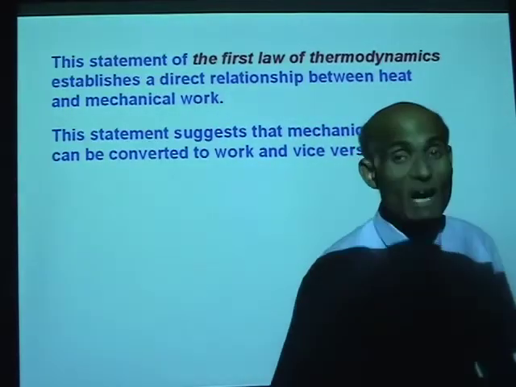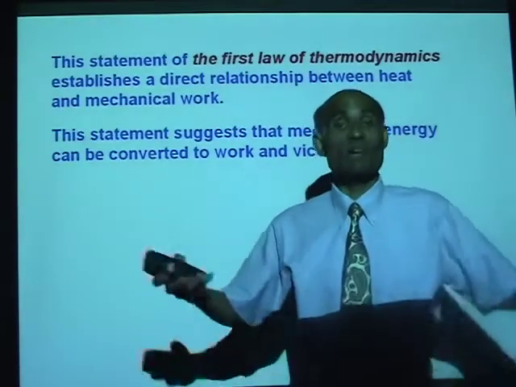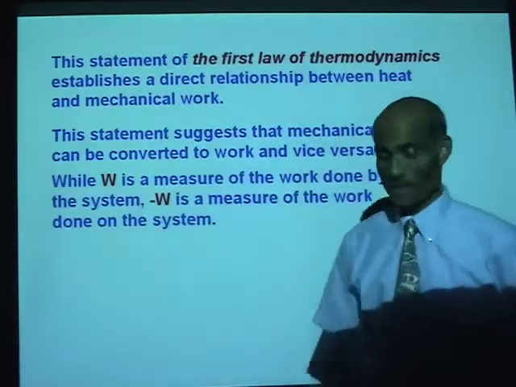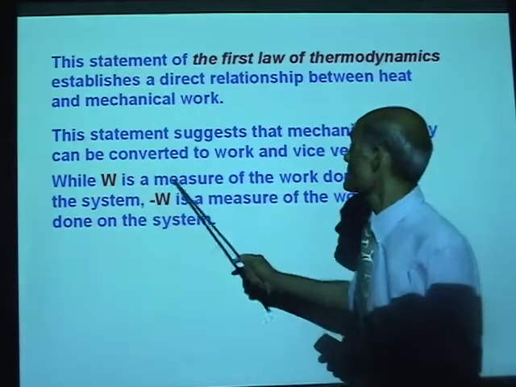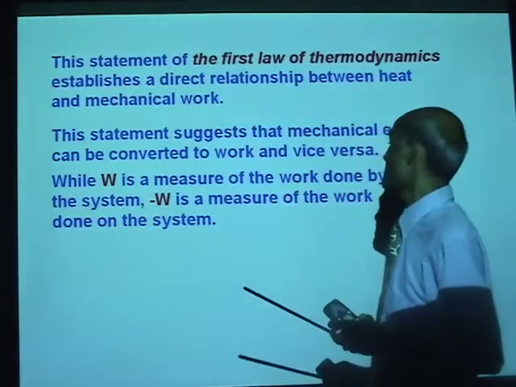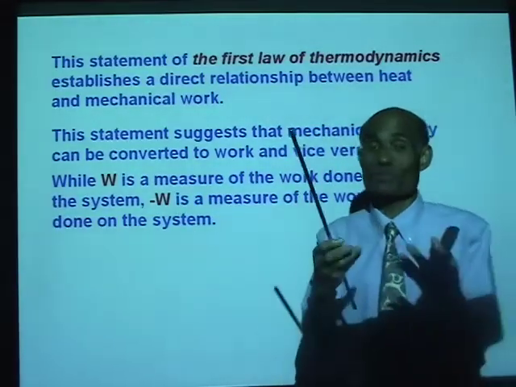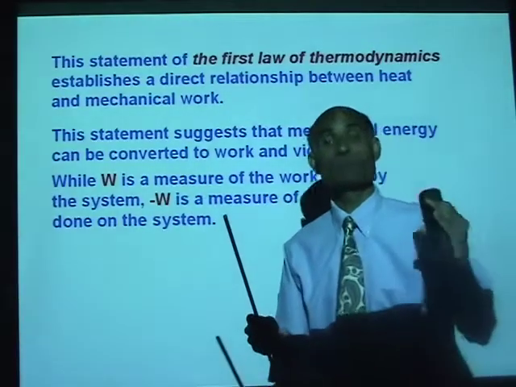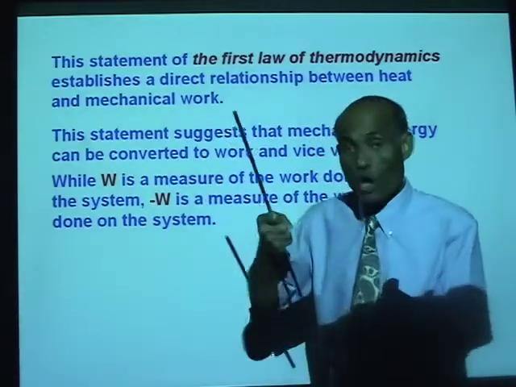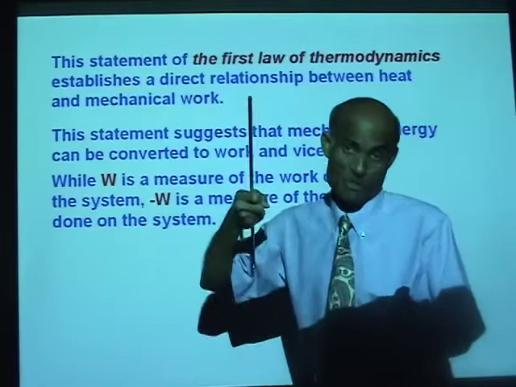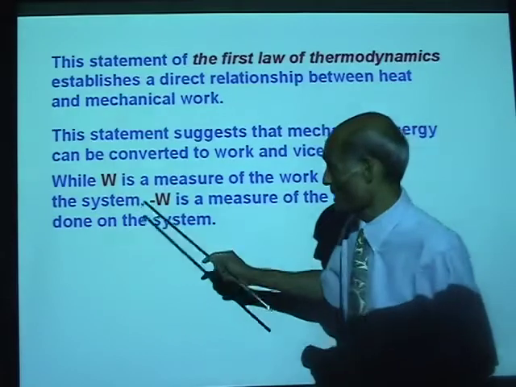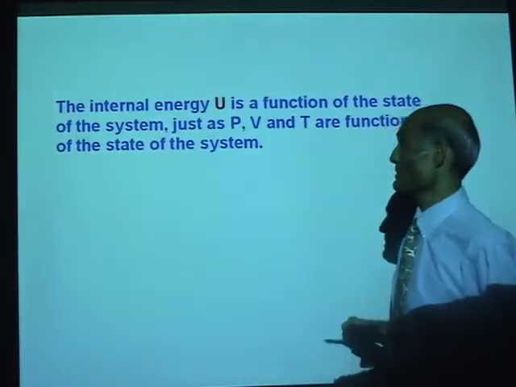And we have in our industrialized society a lot of examples around us where heat is made to do useful work. Now, while W is a measure of the work done by the system, negative W is a measure of the work done on the system. You must distinguish those two: work done by the system as a result of the heat supply, and work done on the system. You pump, using a pump. If you pump down, you are doing work on the system. That will be represented by negative W.